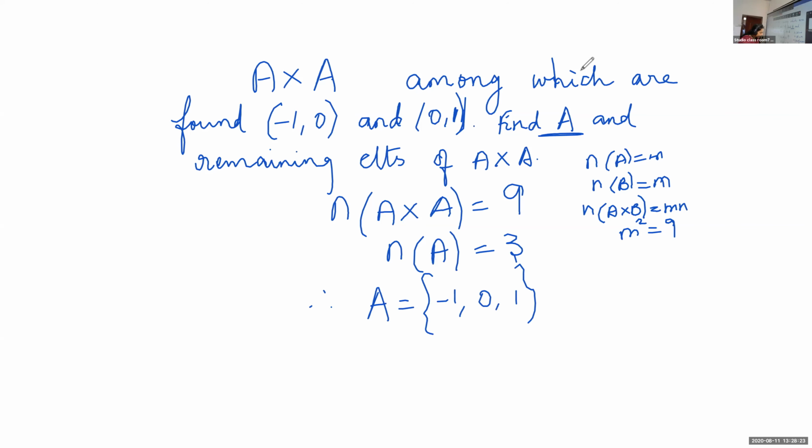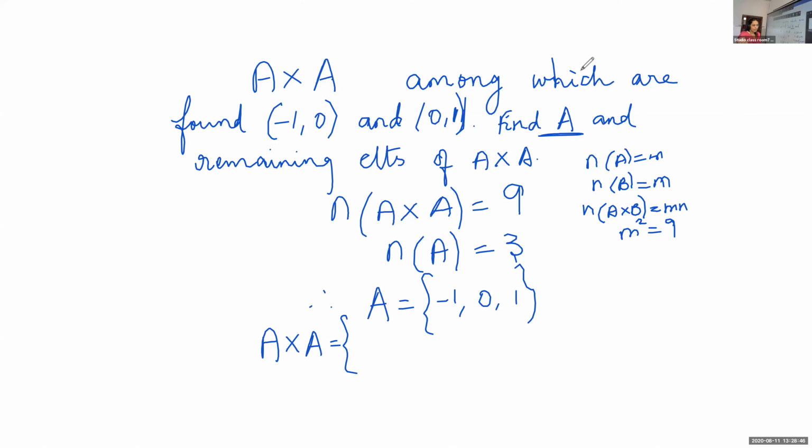Now, can you define A cross A? What about A cross A? A is -1, 0, 1. So what about A cross A? Okay, you have to write all the Cartesian products, all the ordered pairs from A to A.